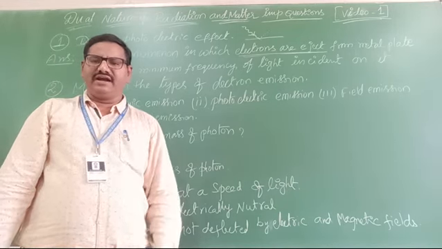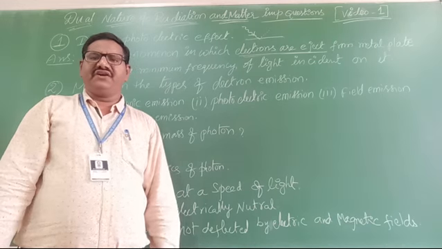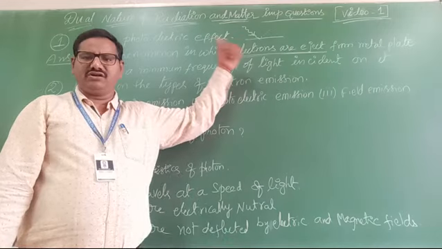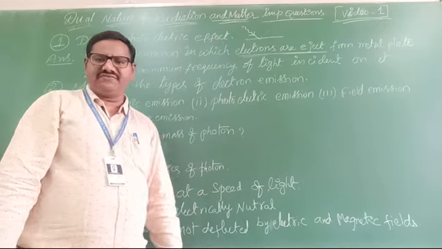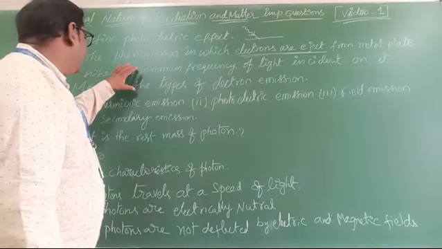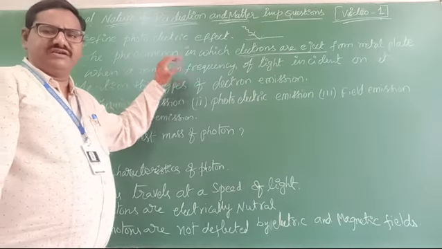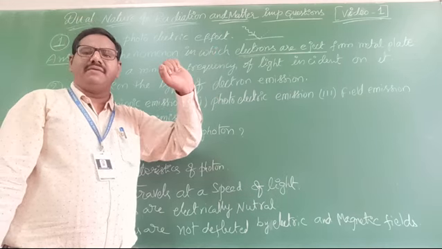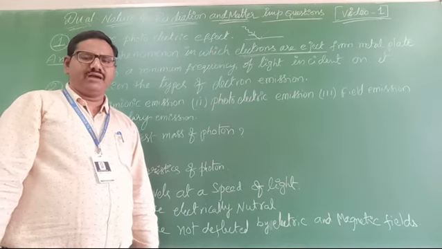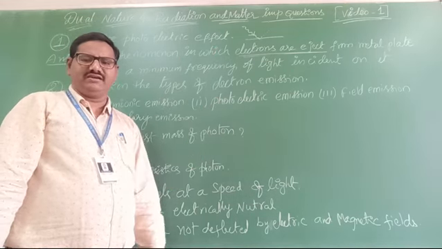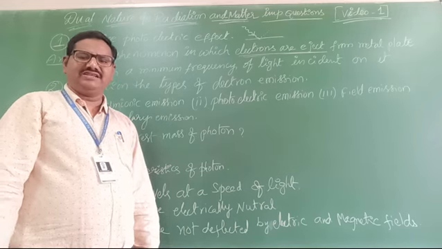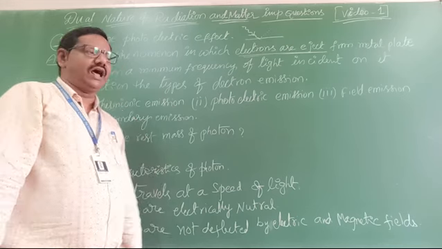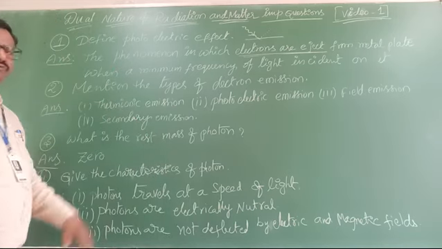For this photoelectric effect, we have different types of emissions. Why? Because here electrons are ejected from the metal surface. Yes or no? So here when minimum frequency of light is incident upon a metal surface, what we observe is electrons are ejected. So this electron emission, we have so many types. That is the second question here.